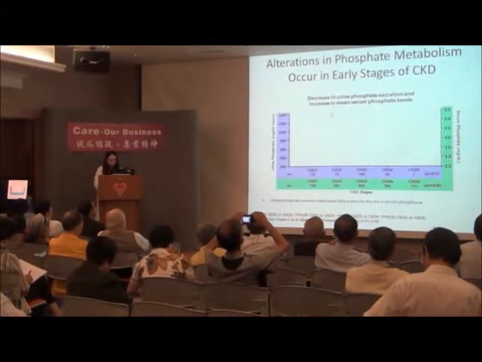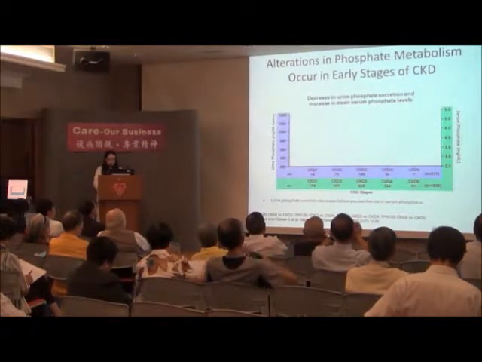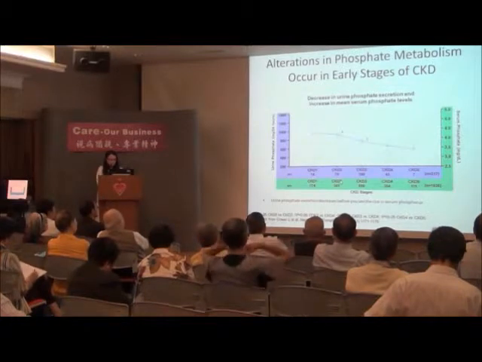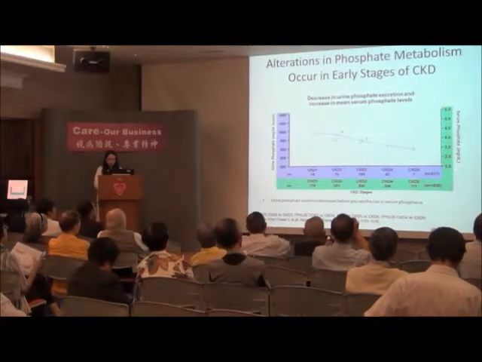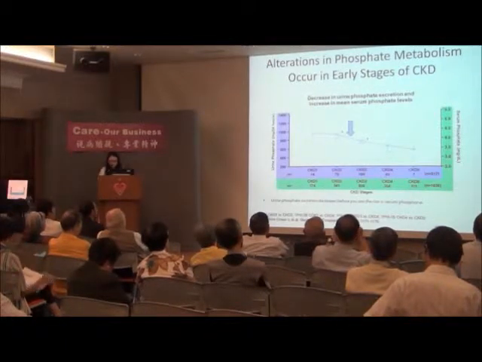This is another study. The left axis shows the 24-hour phosphate excretion, and when the kidney disease advanced, there is a gradual reduction of the 24-hour phosphate excretion by the kidney, and it started to drop at the stage of CKD stage 2.